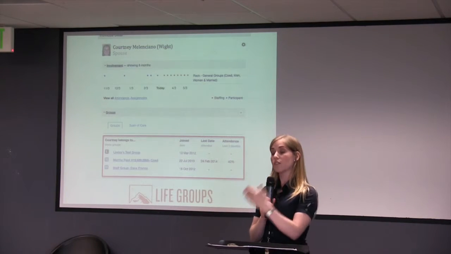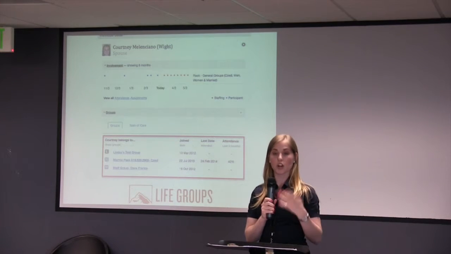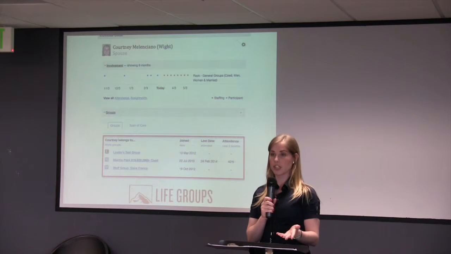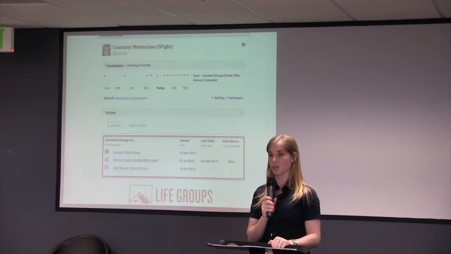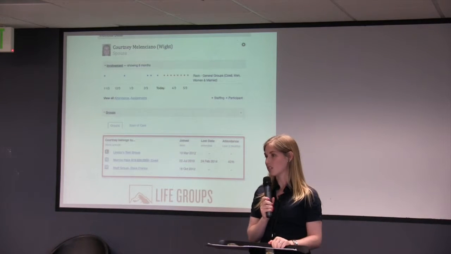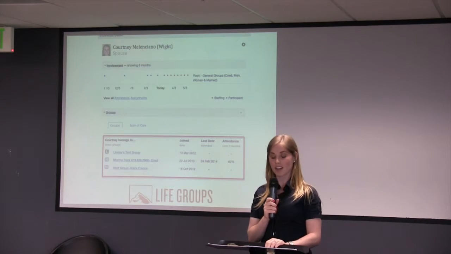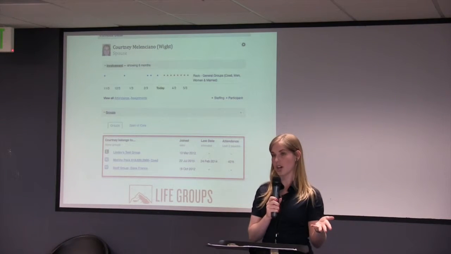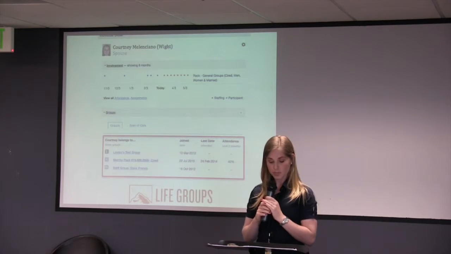What InFellowship allows us to do is we can actually track people in our groups, whether they're members or even leaders. So sometimes there may be some day in the future when someone in your group is really hurting and they need benevolence, or they need to come to us for any reason. And one of the requirements is, are you in a group? And so if you guys track that for us, we don't have to go through all the extra unnecessary steps. We can actually track that right away for them.